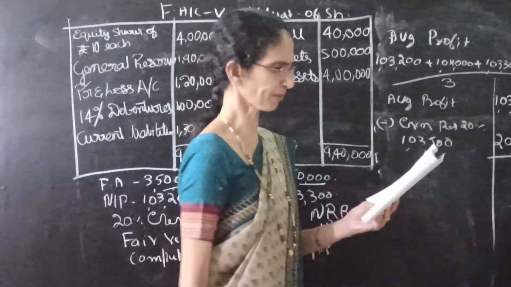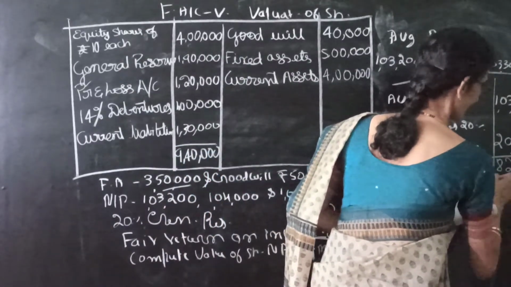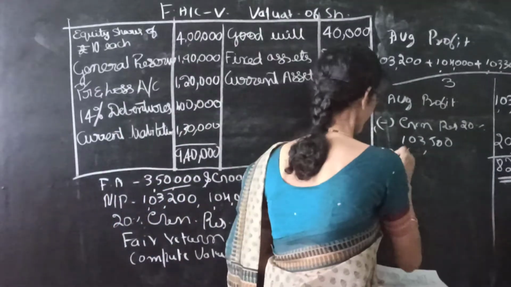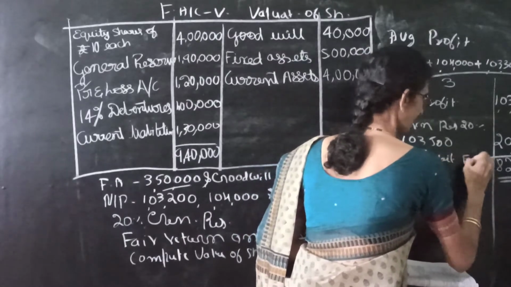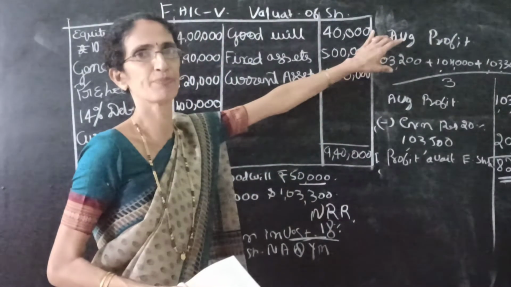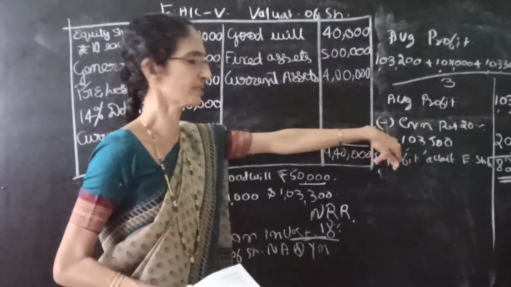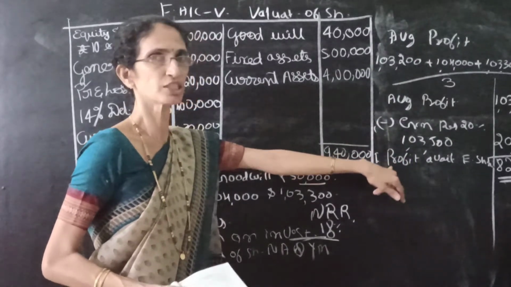Then profit available to shareholder is 82,800. So 82,800 is the profit available to equity shareholders. So first step we have to find out the average profit, profit minus tax minus reserve. Then we get profit available to shareholders.